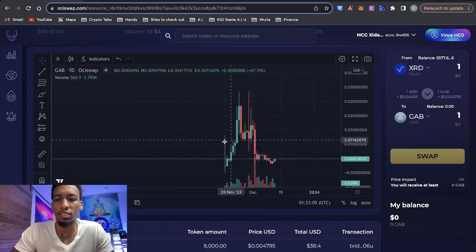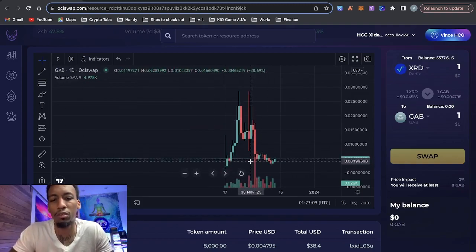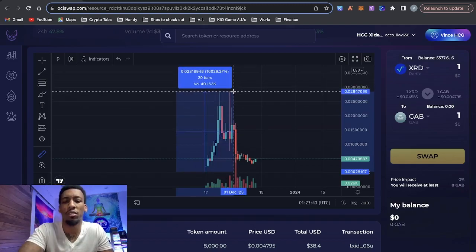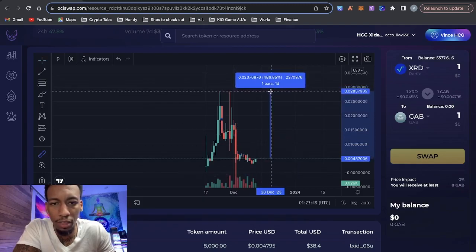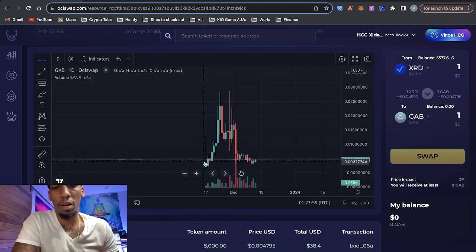This is Gable Finance on the daily chart. As you can see, it's pretty much at or near all-time low levels. From bottom to top, it's already pumped around 10,000%. And from where it is right now, just to get back to previous all-time highs is a 484% increase, which isn't too bad. So right now, you have it at severely bottom levels.